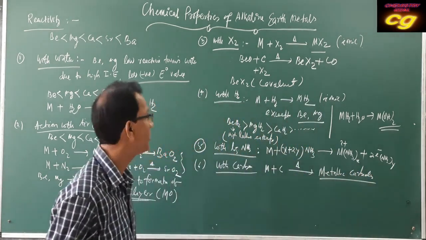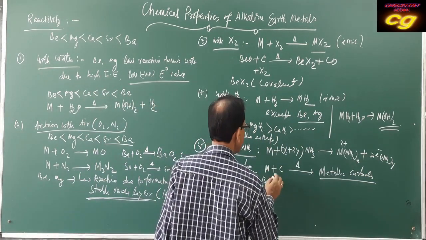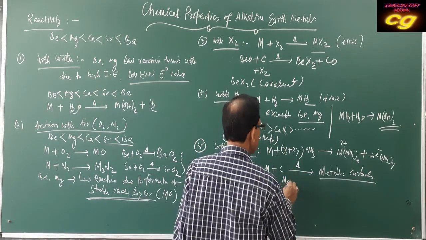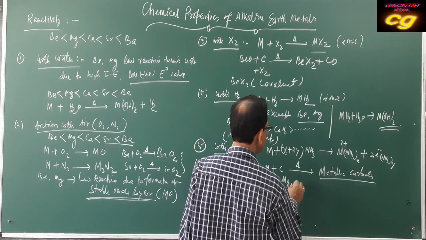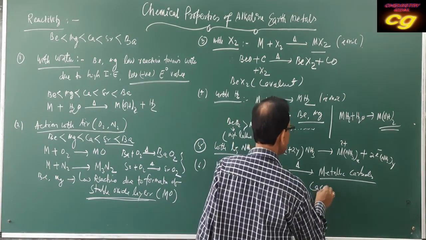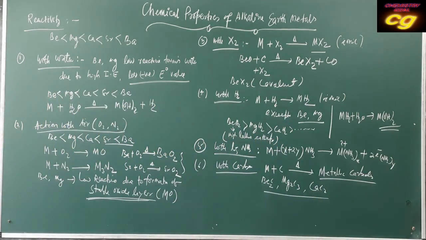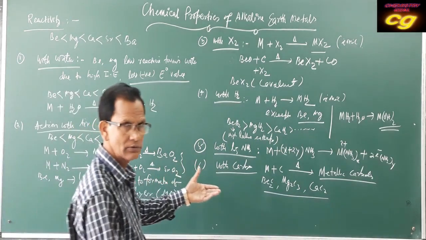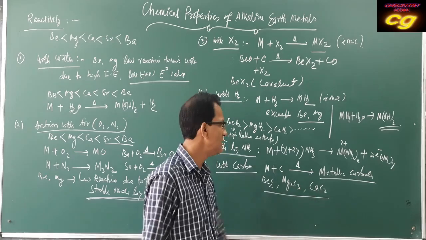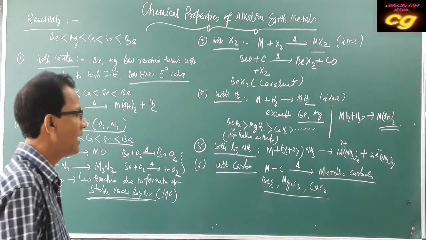And they have different formulas. For example, beryllium carbide is Be2C, magnesium carbide is Mg2C3, and calcium carbide is CaC2. Like this, different carbides are produced. These carbides are more stable in the case of the lower members. And these carbides, when dissolved in water, form hydrocarbons.